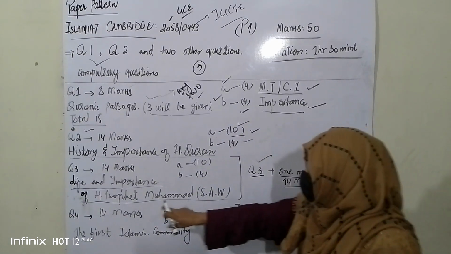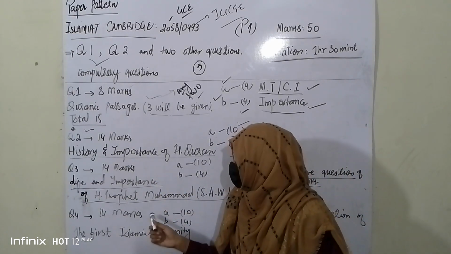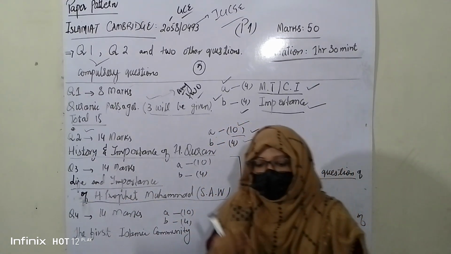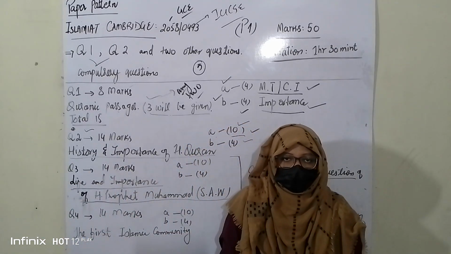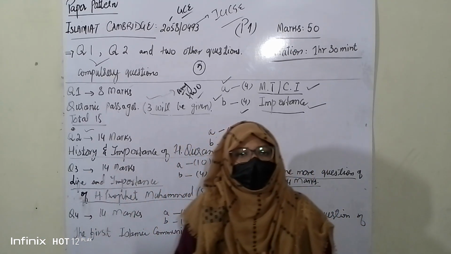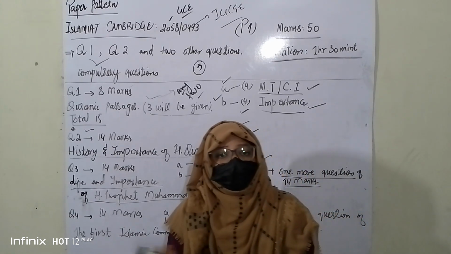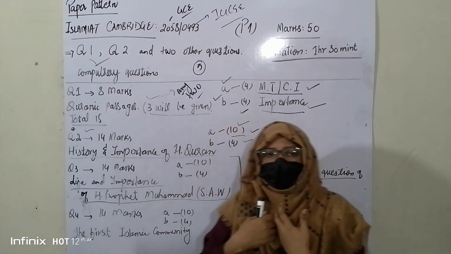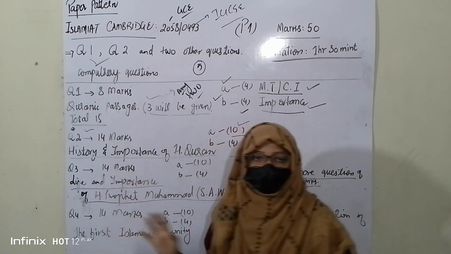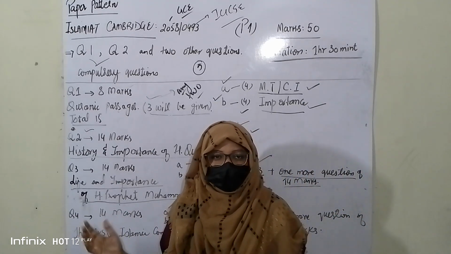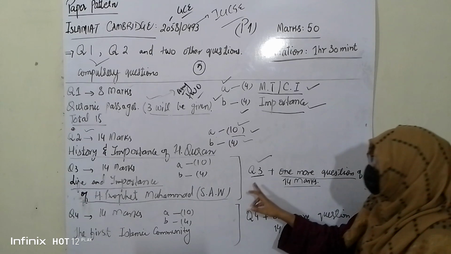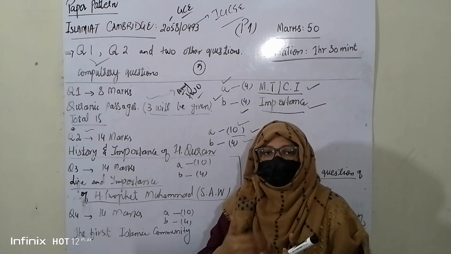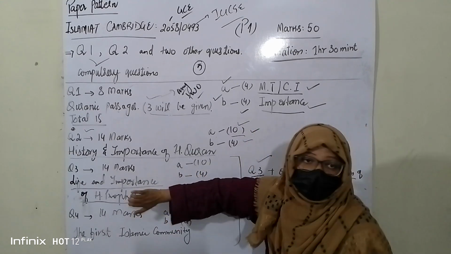So, let me tell you something about this chapter. As it is mentioned, it is about the life of Holy Prophet. So definitely first Makki life will be discussed, then Madni life, then his qualities, how kind he was, how was his attitude with people. These types of things are the part of this chapter. All the battles will be discussed in this chapter. So one question will definitely be asked, but there are chances that another question can also be made from this chapter.